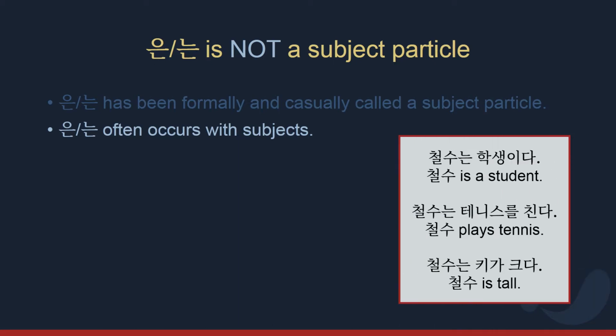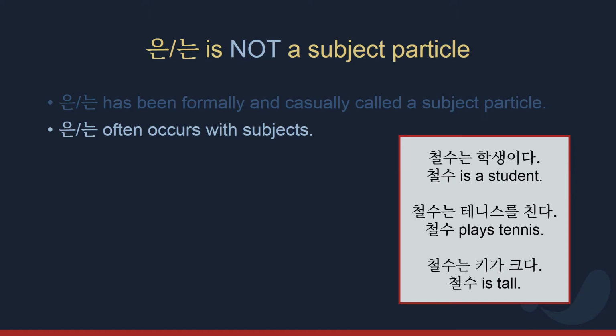In the three examples we have here, 초수 is a student, 초수 plays tennis, and 초수 is tall. The subject for all three sentences is 초수, and this noun is normally marked with 는. Only in certain contexts would the subject be marked by ga, so it may seem that 는 indicates subjects, but it doesn't. It's just that topics are usually also subjects.